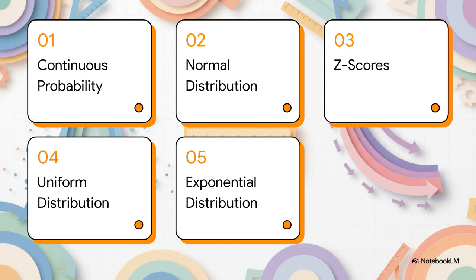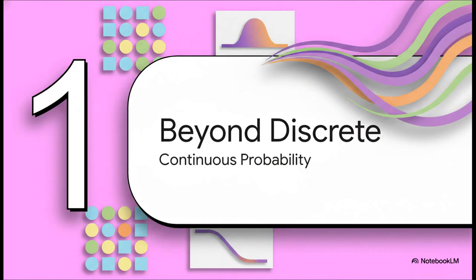So, here is our roadmap for today. We'll start with beyond discrete, continuous probability. Then we'll cover the almighty normal distribution, followed by standardizing with z-scores. After that, we've got the uniform distribution explained, and we'll wrap things up with tracking time exponential distribution. All right, let's dive right into our first section, beyond discrete, continuous probability.